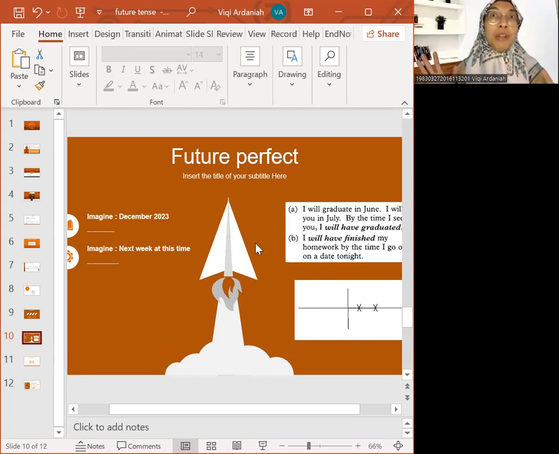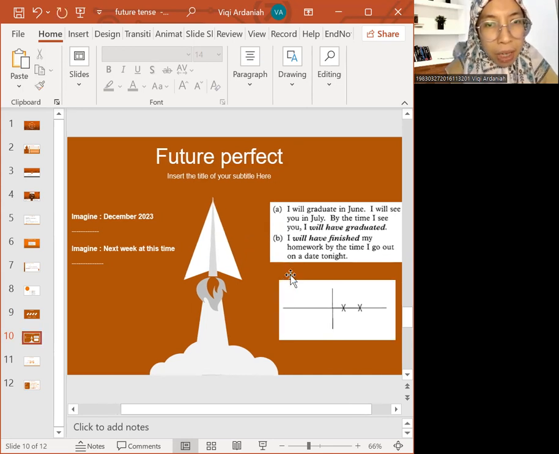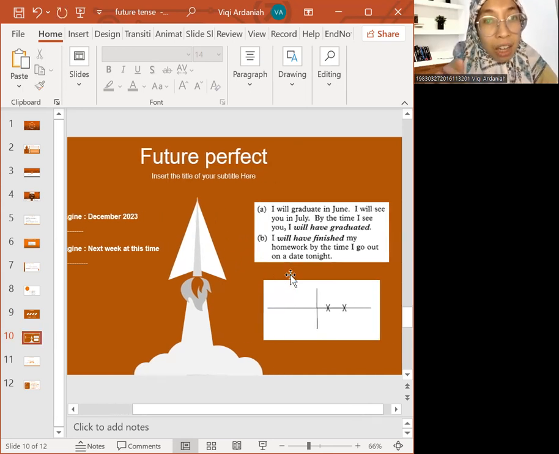Imagine December 2023, or let's say next week at this time. What are you going to do? If you see difficulty, look at number A and B. I will graduate in June. I will see you in July. We are talking about 2023, let's say. By the time I see you in July, I have already completed it at that moment, but in the context of the future. I say, I will have graduated.